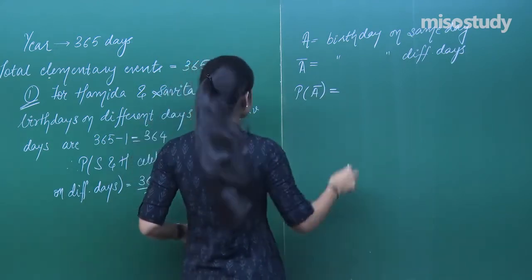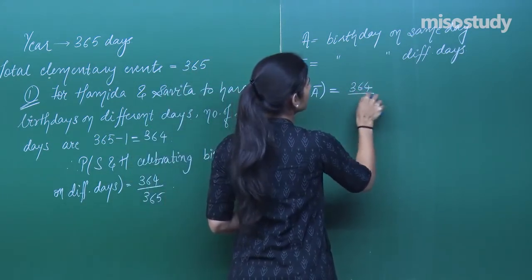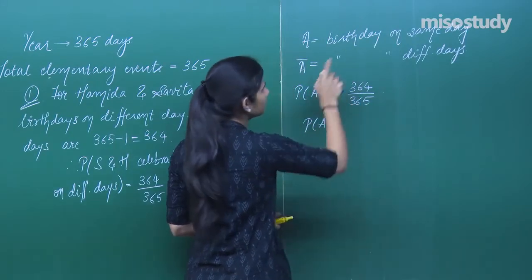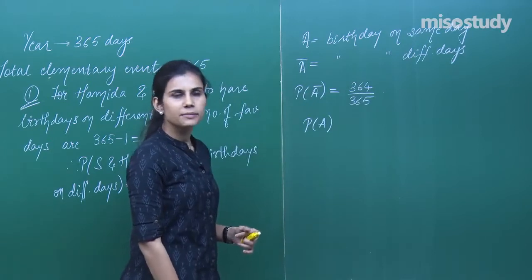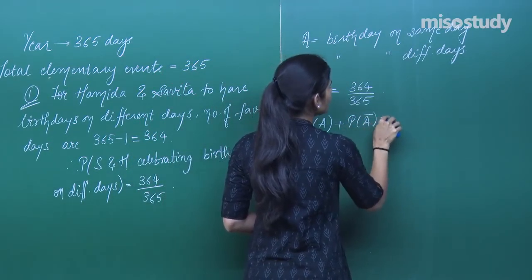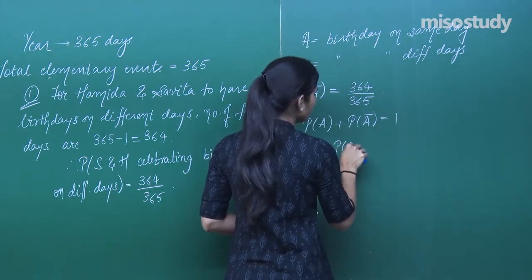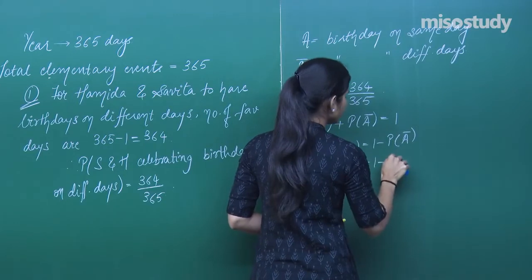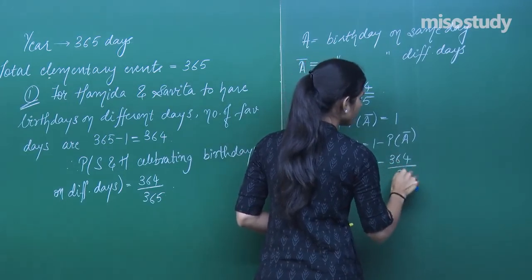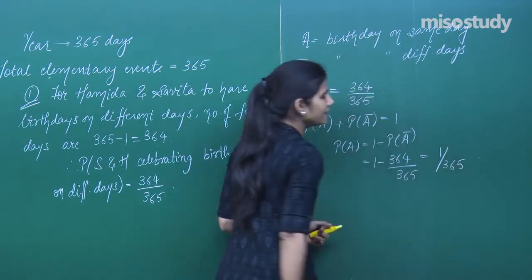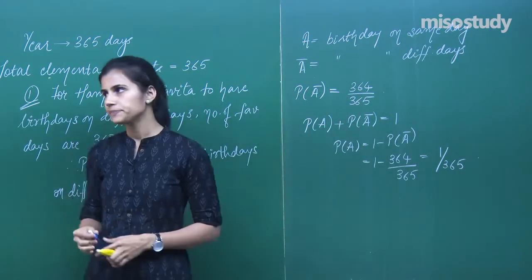What is it? 364 upon 365. I want probability of A. What is the probability that they celebrate their birthday on the same day? Probability of A plus probability of A bar I know is 1. So probability of A will be equal to 1 minus probability of A bar, which is 1 minus 364 upon 365. This gives you 1 by 365 as the required probability.